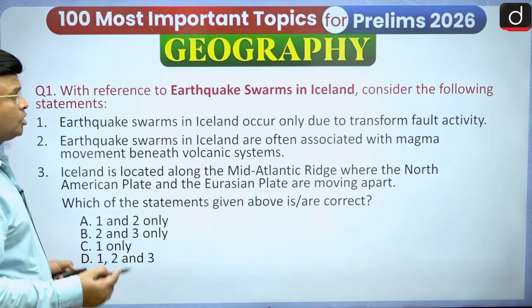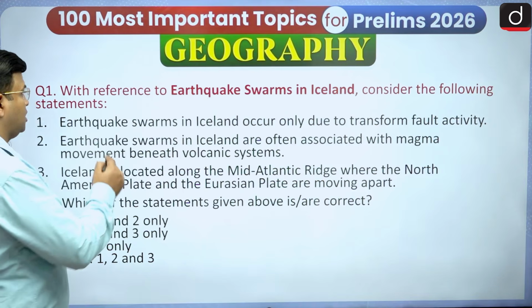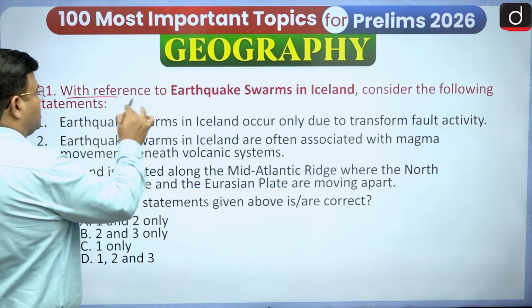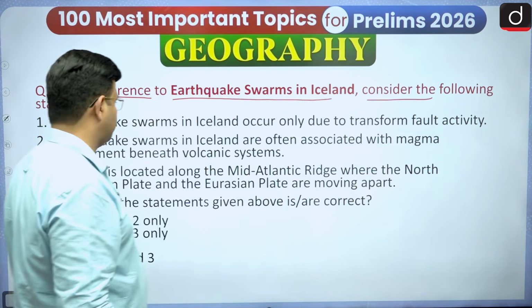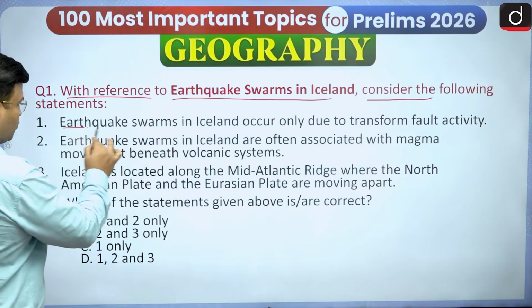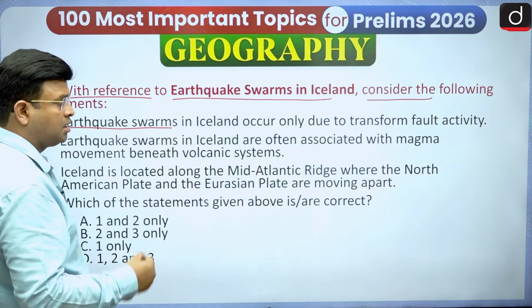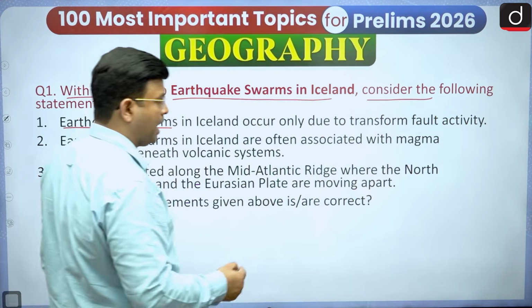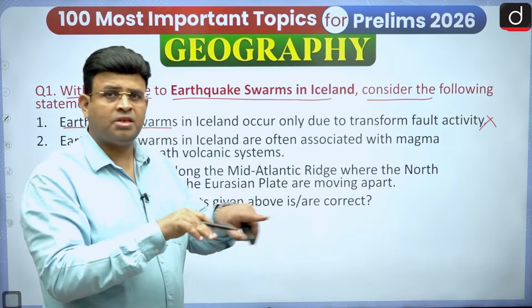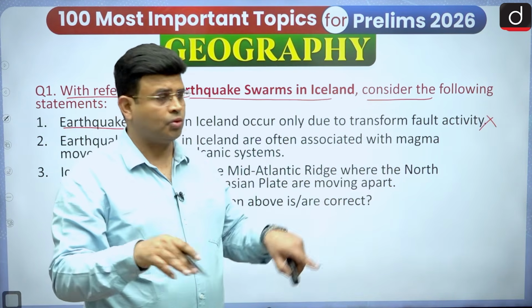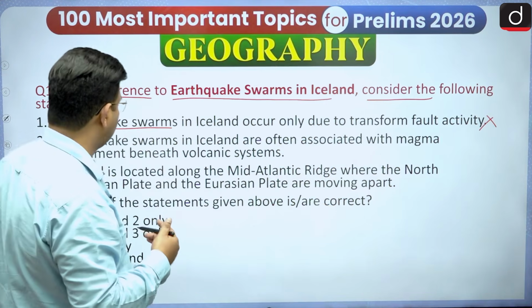Now, related to earthquake swarms in Iceland: with reference to earthquake swarms in Iceland, consider the following statements. Earthquake swarms in Iceland occur only due to transform fault activity. It is not transform. California is transform; here it is divergent. So this statement is not correct.